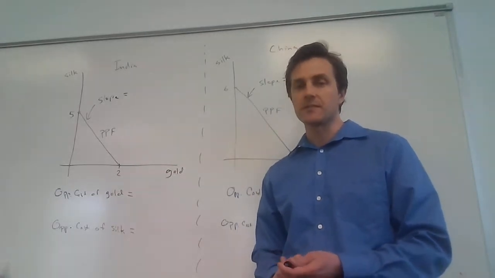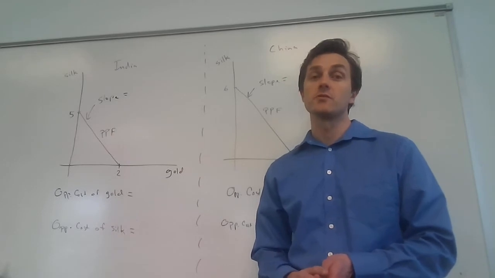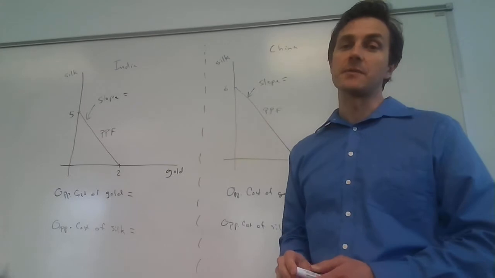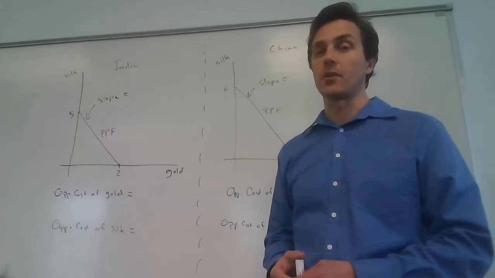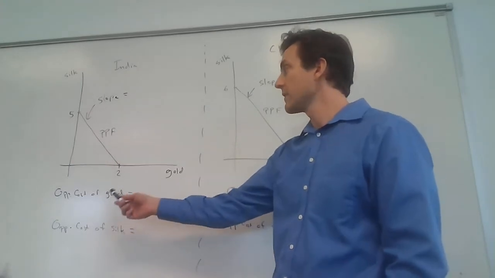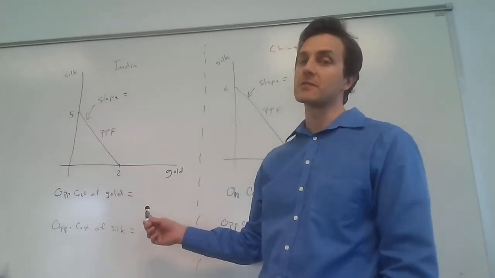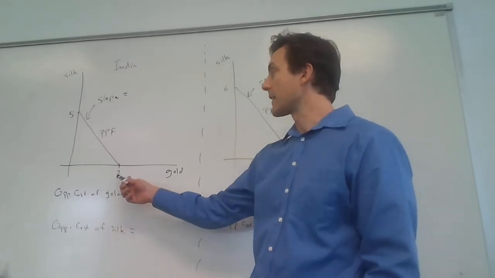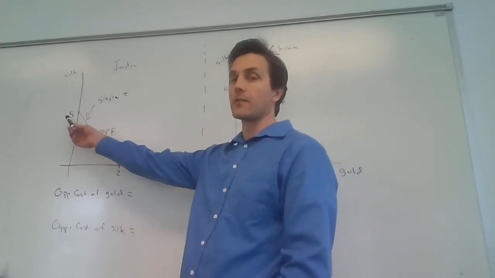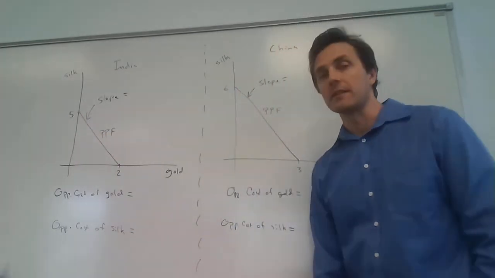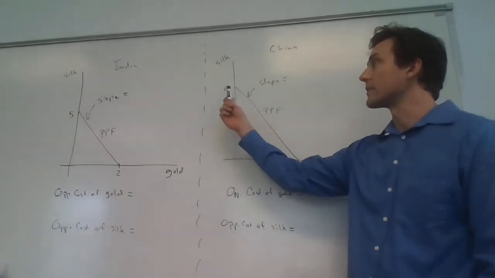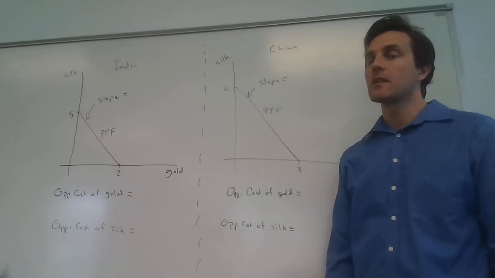Consider two countries, and they can both produce two goods. The two countries are India and China, and the two goods they can produce are gold and silk. Over on the left, we have India and their production possibility frontier. Notice that if they were to focus all their resources on producing gold, then they can produce up to 2 tons of gold or 5 tons of silk. Meanwhile, in China, they can produce up to 3 tons of gold or 6 tons of silk.